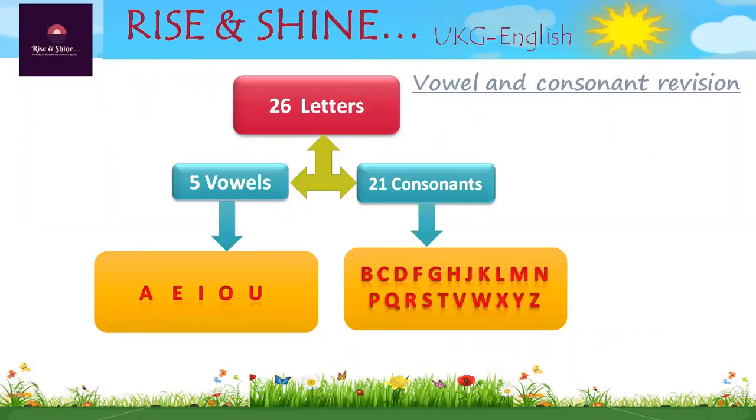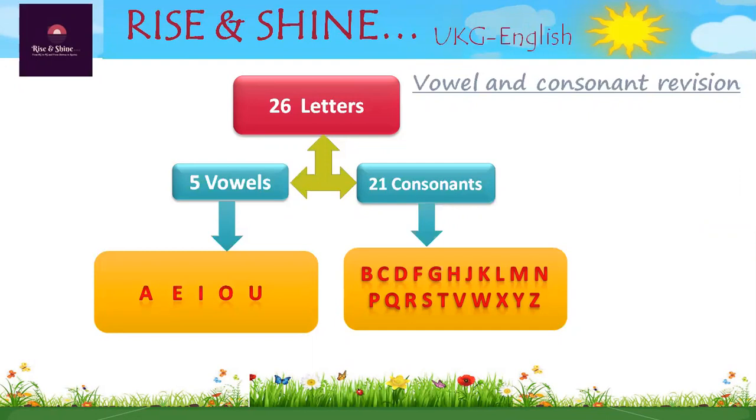In the alphabet, there are 26 letters. 5 are vowels and 21 are consonants. In our previous session, we already learned about vowels and consonants. You can click on I and see the previous session to understand the concept of vowel and consonant better.